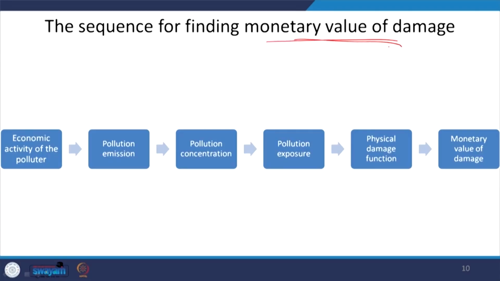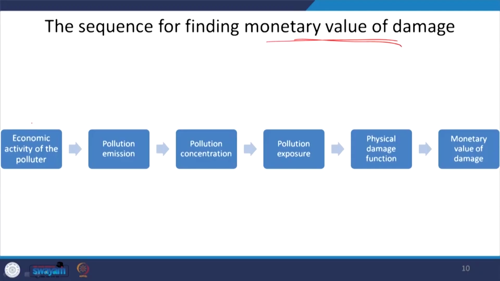So, for finding this monetary value of damage, what do we need to find? First of all, we need to identify the economic activity, or what kind of production the farm is producing, because of which the byproduct is the pollution itself. So, this is identifying the economic activity of the polluter farm itself. Then, after identifying, we need to estimate the pollution emission, to what extent.